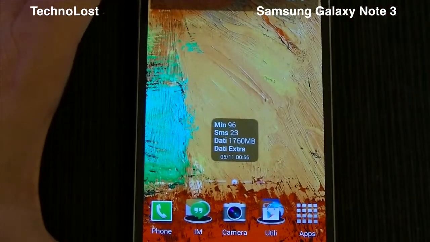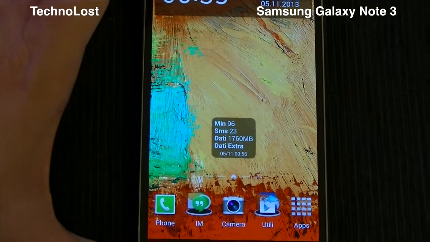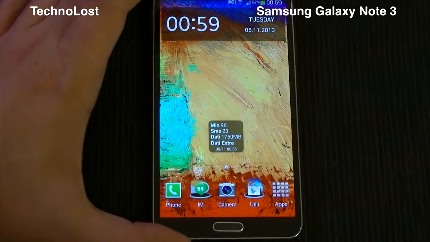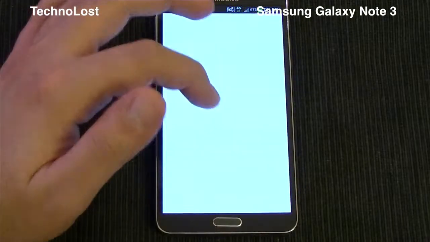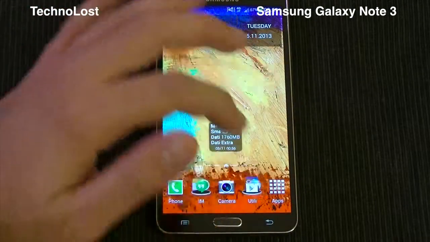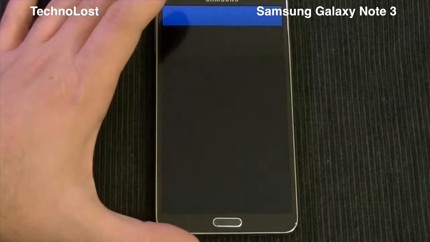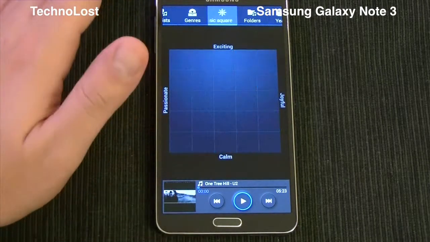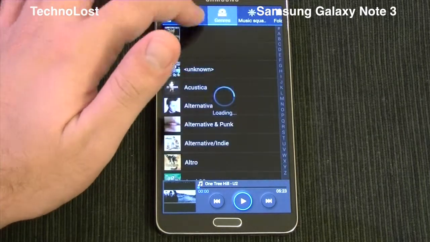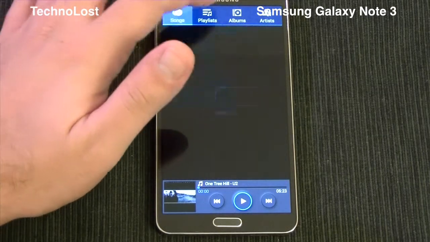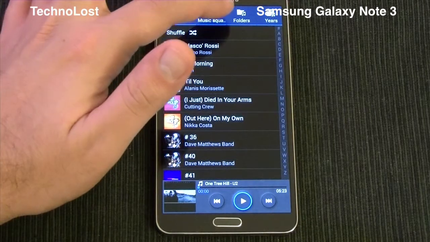Now let's talk about the audio playback quickly. We don't have any kind of problem with audio playback. Sorry, what did I open up? Here we go. The music player is more or less the same as on the Galaxy S4. We have this music square, genres, artists, songs, files, playlist, all that stuff.